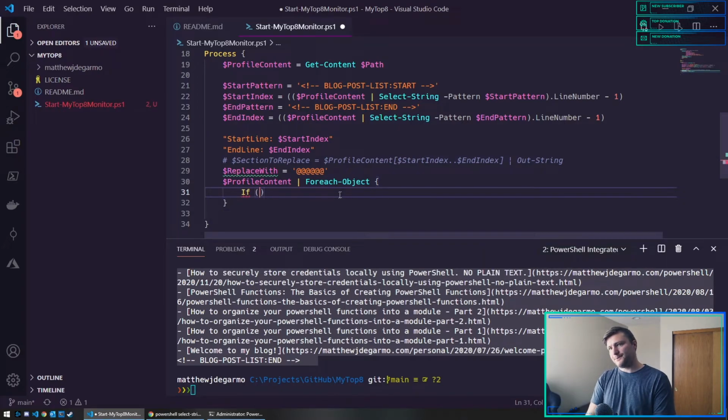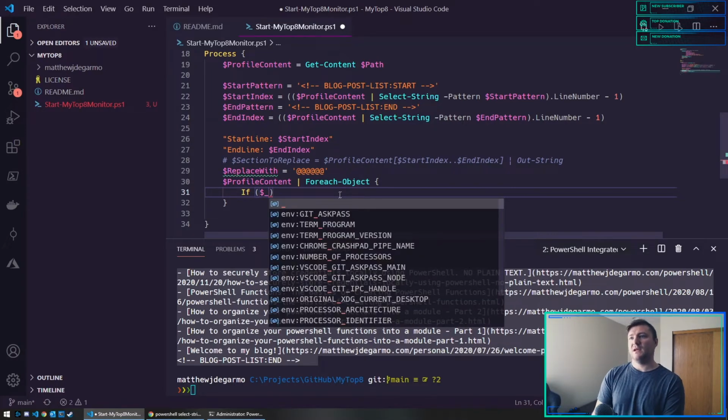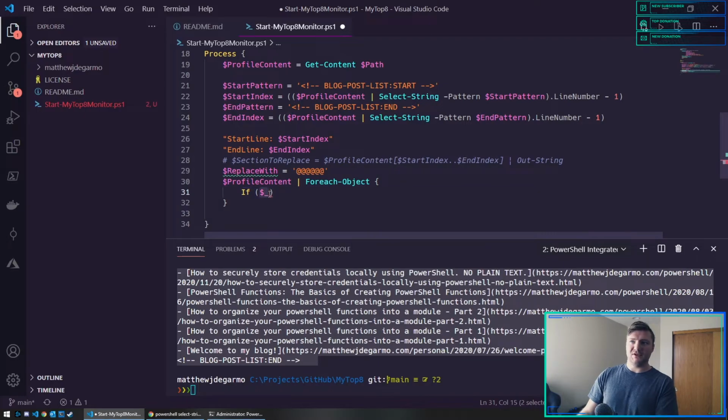So I'm looping through each line, and $_ is how you reference the current item in the loop. So at the start of this loop, it's line number 1. Hi, Matthew. That's what this represents, is the first object.